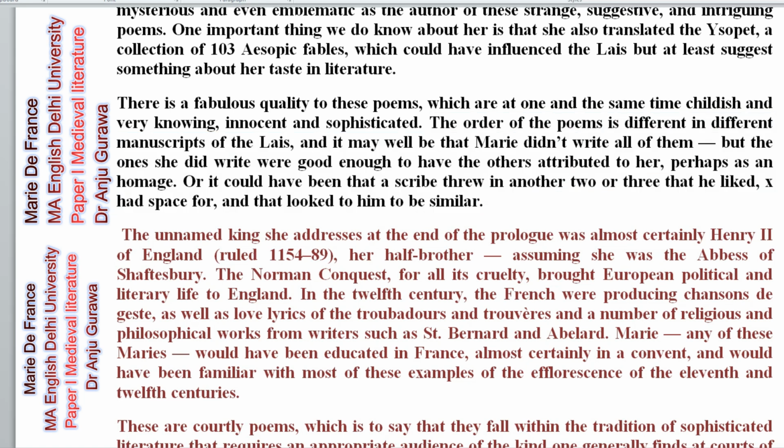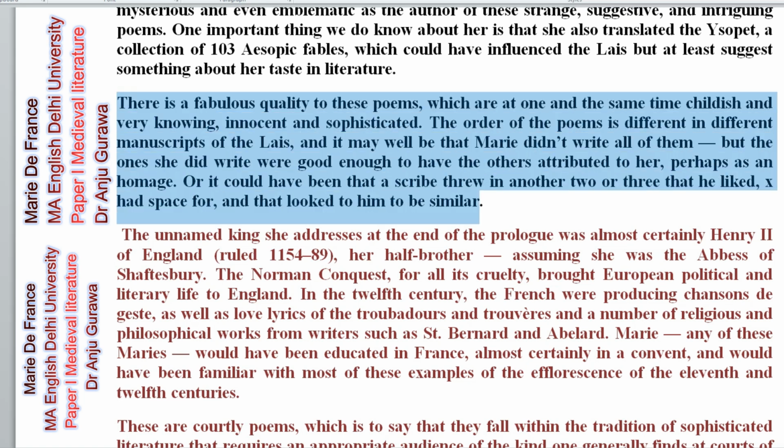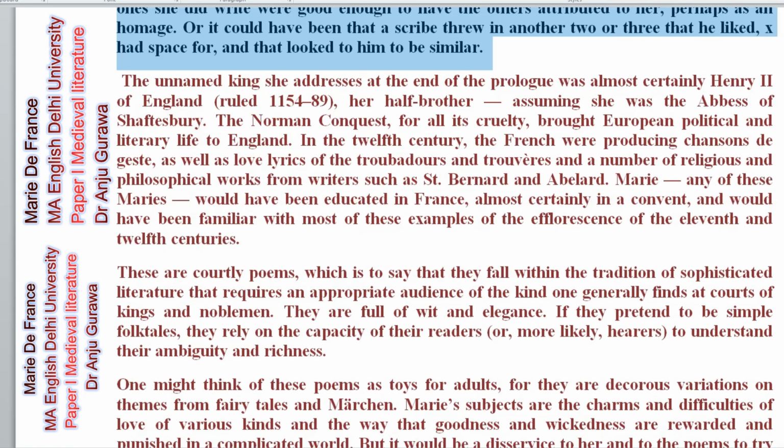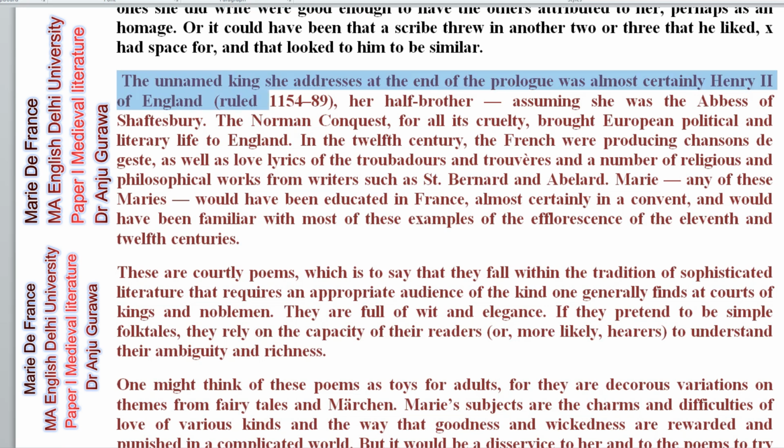So there could be chances that all of the poems are not written by her, but as she has written something similar and the theme is correlative, we can attribute the rest to her also. But that is not an exactly perfect line I'm telling you. At least we can give her the benefit of the doubt. So that's how we can attribute her writings. The unnamed king she addressed at the end of the prologue was almost certainly Henry II of England. He was a ruler from 1154 to 1189. Her half brother, assuming she was the abbess of Shaftesbury.